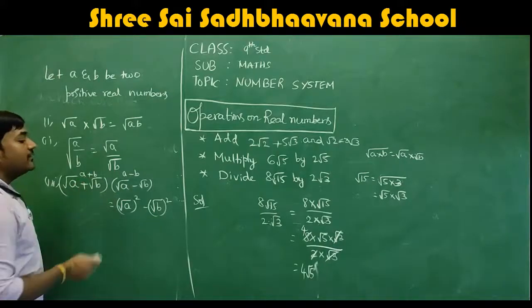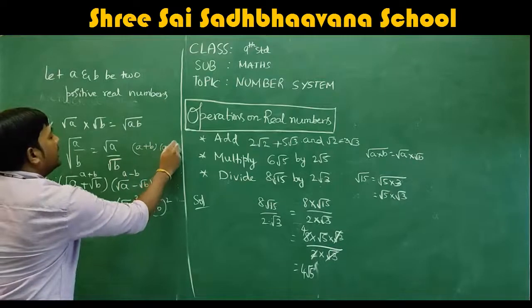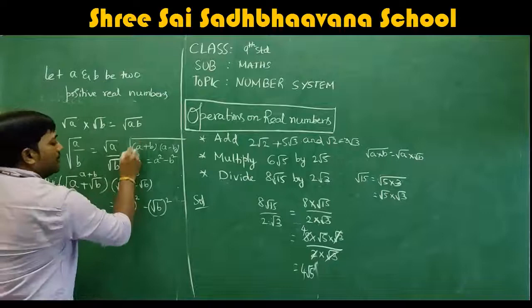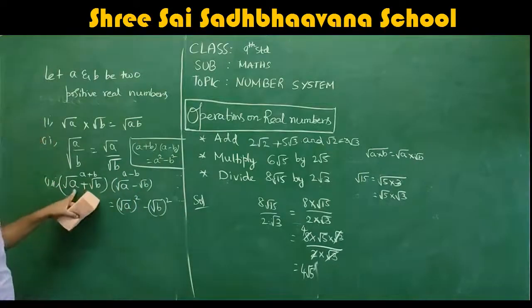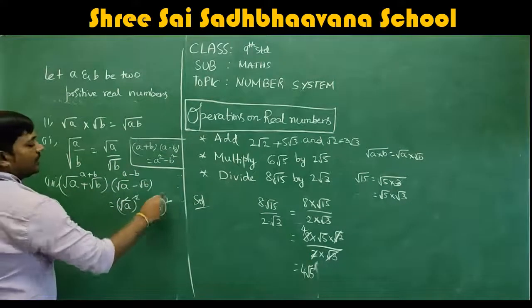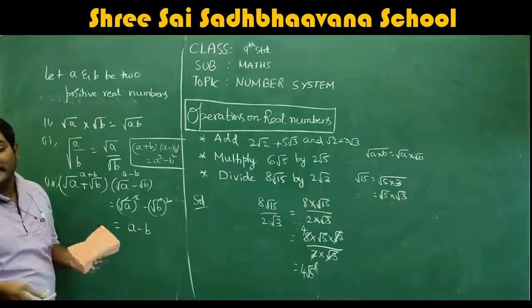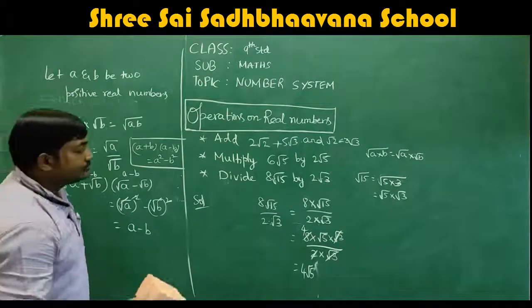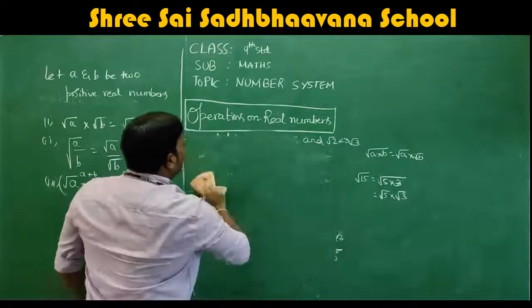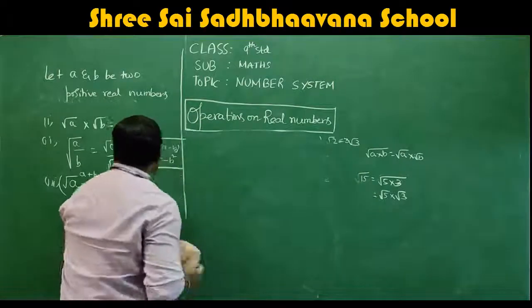So a plus b into a minus b, what is the formula we studied? a plus b into a minus b is a square minus b square. Correct? So the same formula I am using here. In the place of a we have root a, in the place of b we have root b. So root a whole square, root b whole square, the squares get cancelled, and we are left with a minus b. Correct? So let me do two more formulas. These formulas are very basic and very important to do the operations.